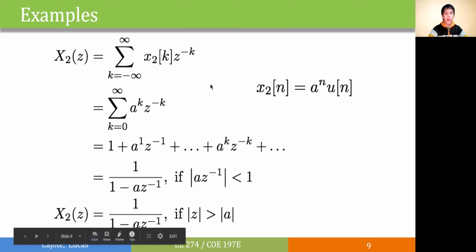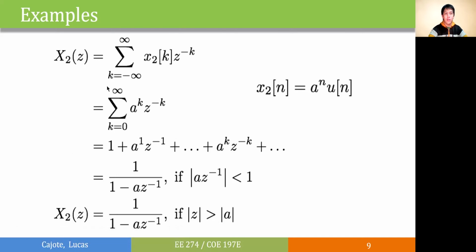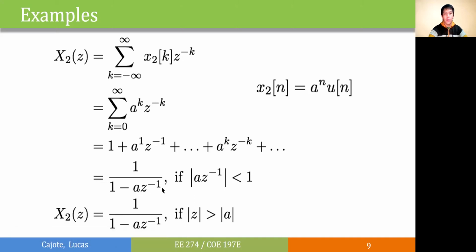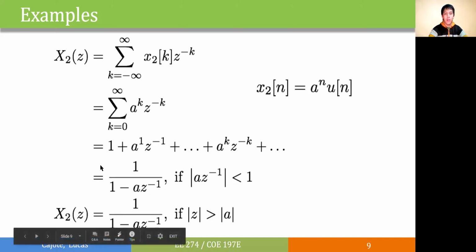Applying the formula for our x2, we'll get this summation. And what we see here is a form similar to a geometric sequence. And getting the sum of this sequence, we'll have 1 over 1 minus a z to the minus 1. And for the convergence of this function, we need the common ratio to be less than 1. And rearranging this, we'll get the absolute value of z should be greater than the absolute value of a.